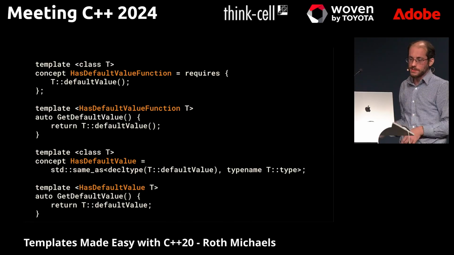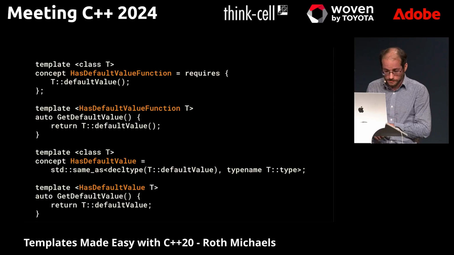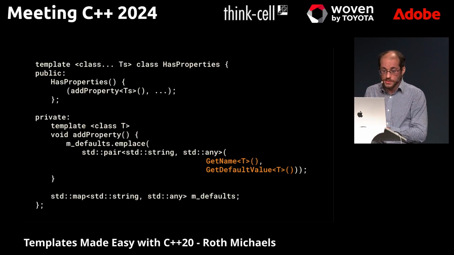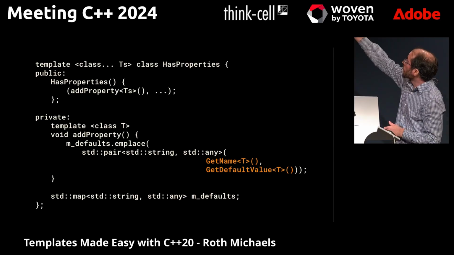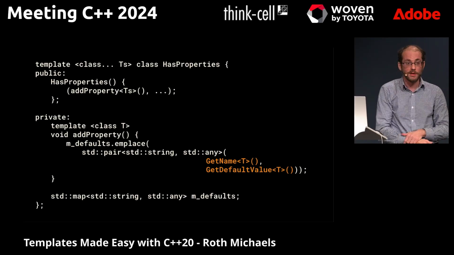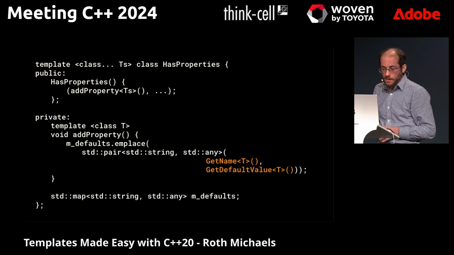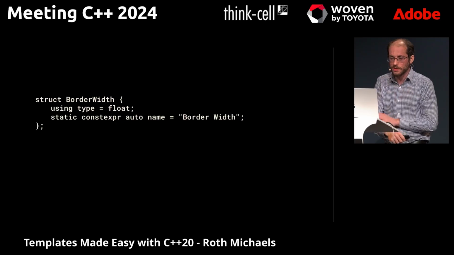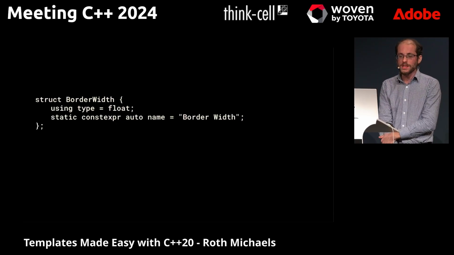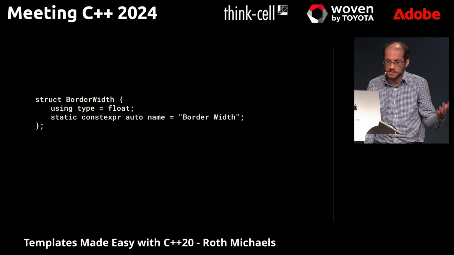So this is kind of an alternative way of doing this construction. And so now you see instead of assuming they're variables, we can call our functions and it will do the right thing using our concepts to figure out what's going on. And before I show you what the old code looks like, we're going to run into one more stumbling block. What if I didn't put a default value here for border width? Because maybe I assumed it would just be 0 like a default float would be.